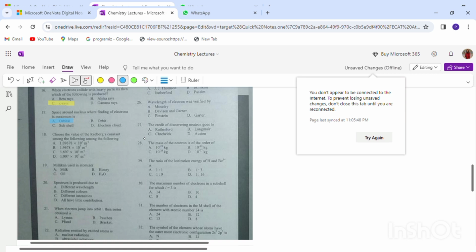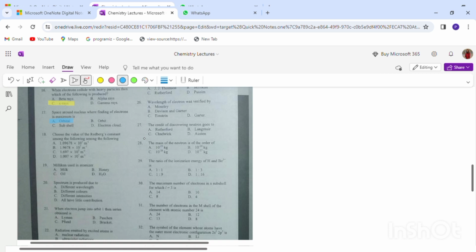18th MCQ. Choose the value of the Rydberg constant among the following. They have written it 2 times. We have already discussed this when we were deriving the formula for calculating the wave number, which was the reciprocal of wavelength. There we introduced a new constant, the Rydberg constant, whose value is 1.09678 into 10 to the power 7 per meter. So our first option is correct.